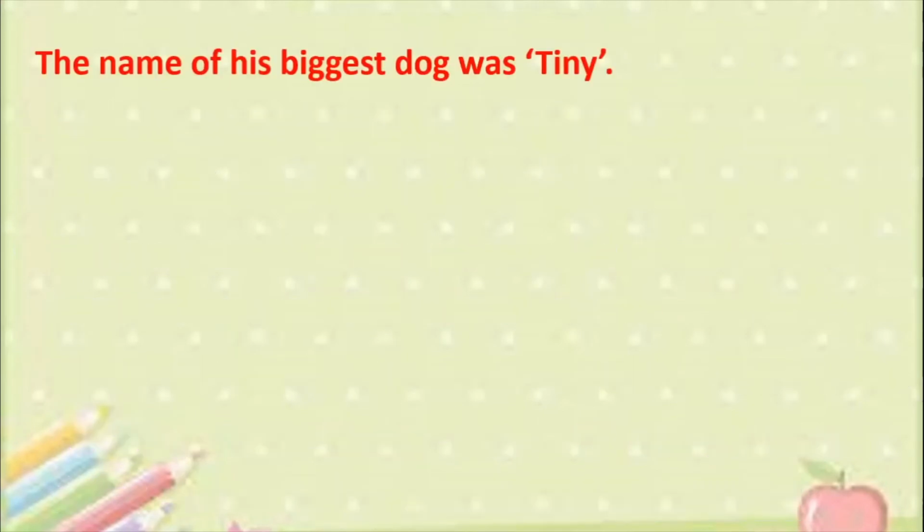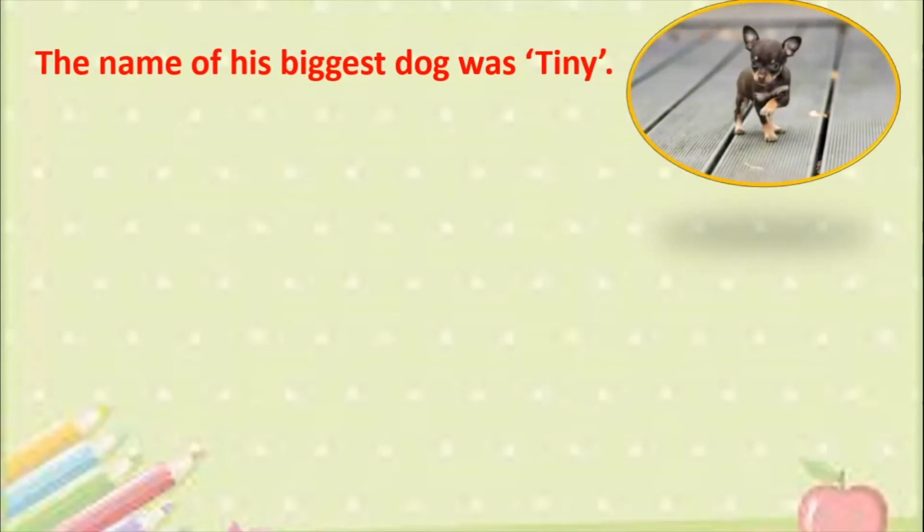Let us look at some more examples of irony. The name of his biggest dog was Tiny. See, the dog was very big in size, but the name of the dog was Tiny. So when you hear the name Tiny, you think about such a dog. But when you see the dog, you realize, oh, this dog is very big. So why has he been named Tiny? So it is an example of irony.